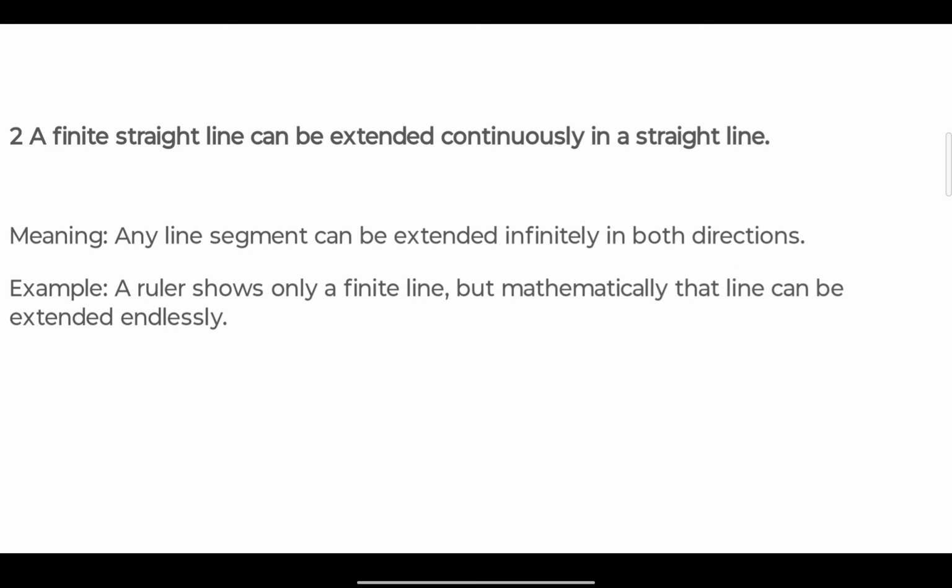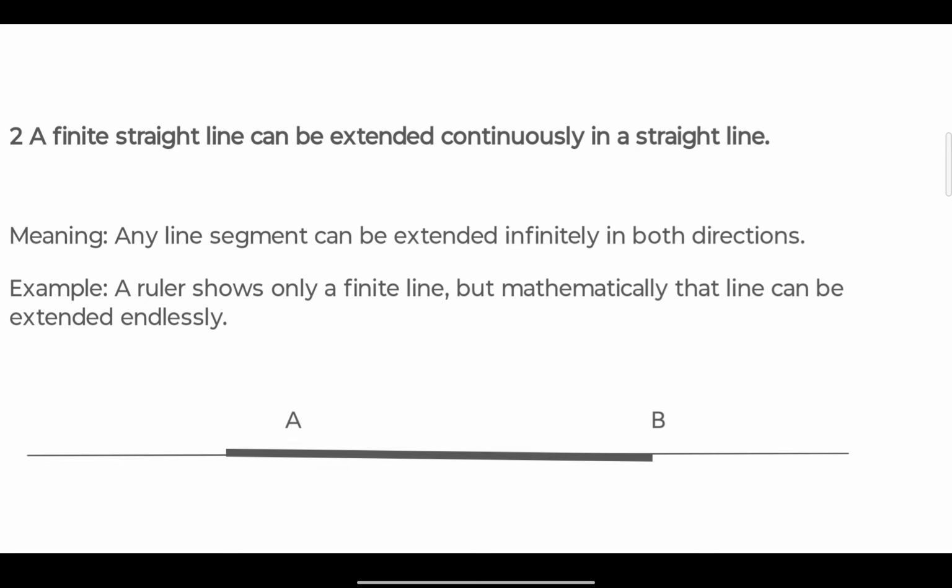Now, second postulate, a terminated straight line can be extended continuously in a straight line, meaning any segment can be extended infinitely in both directions. Example, if we take a finite line, mathematically a line can be extended endlessly. You can see clearly in the picture, we can take 2 points A and B, then we can further extend them endlessly.